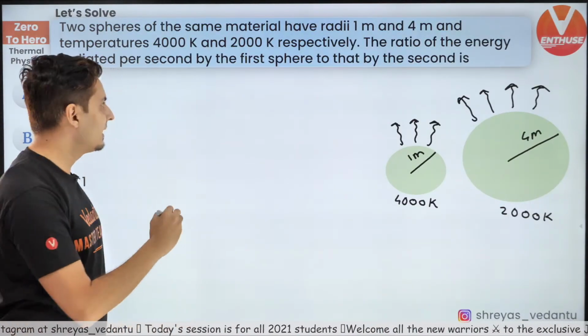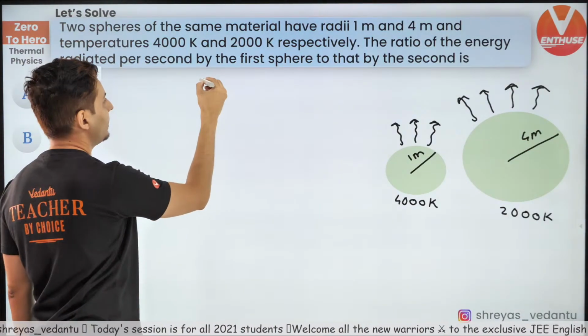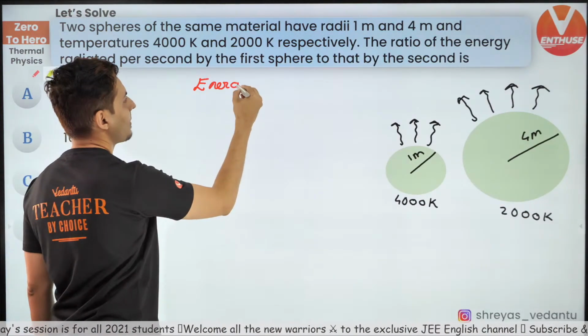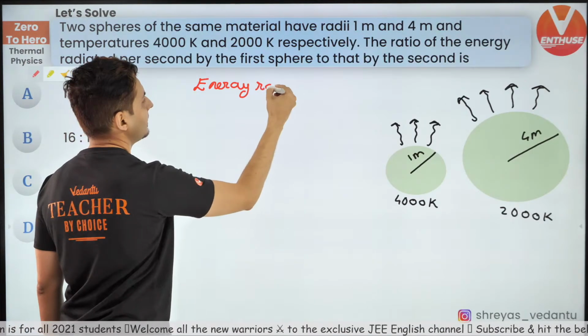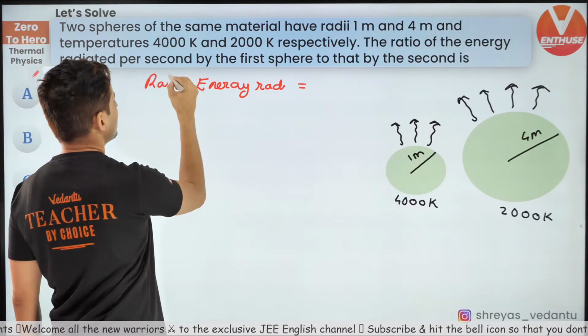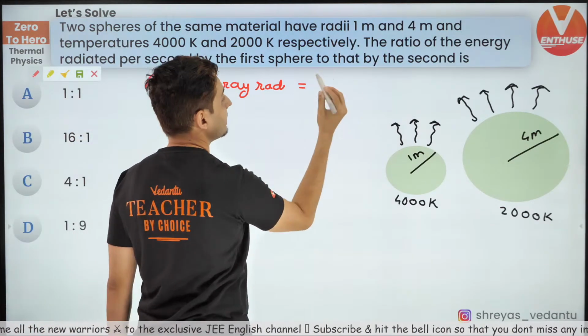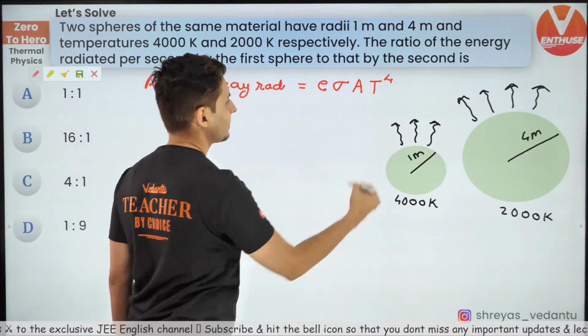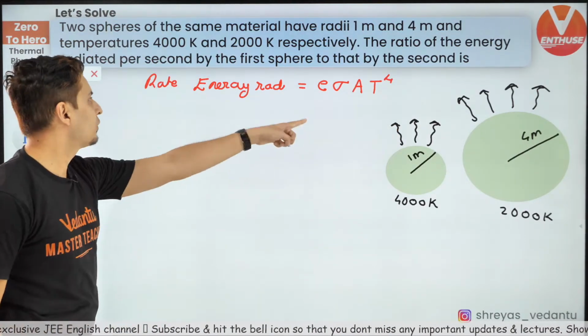Stefan's law of radiation says the rate at which energy is radiated is equal to E sigma A T raised to 4.